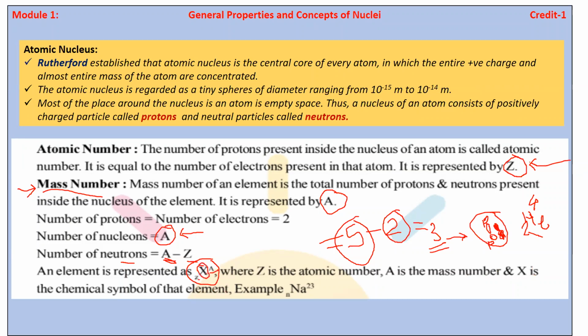X is the particular element. For example, here we have taken the sodium atom. What is its atomic number? 11 is the atomic number and the mass number is 23.